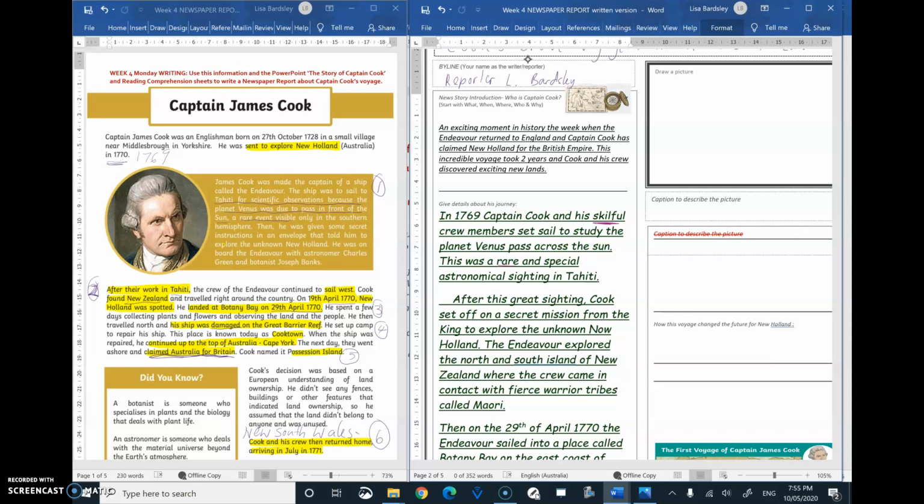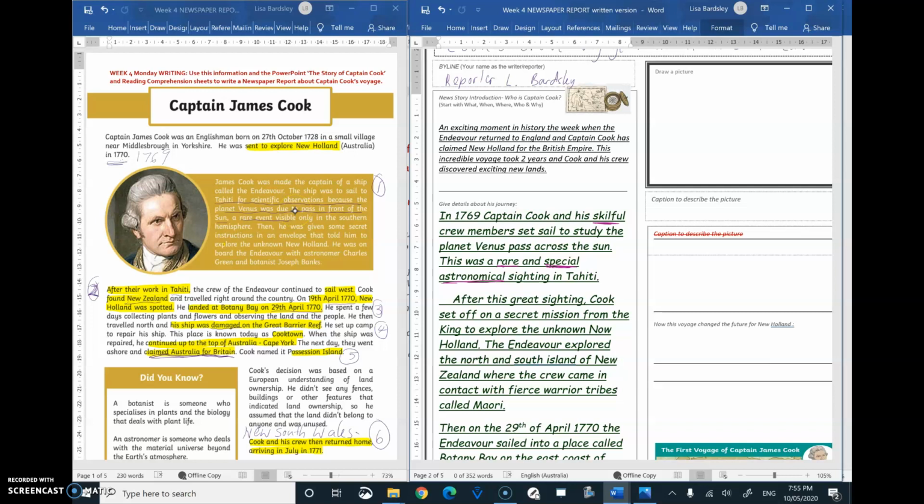This was a rare and special, so I'm giving my opinions, but that's just going to add to my paper. Astronomical, so astronomy, astronomical sighting in Tahiti. Now you can put it in your own words or just write this one. The Endeavour ship sailed to Tahiti for scientific observation. So you can copy part of this. Remember, you want it in your own words, but you can definitely take sentences out of that information.